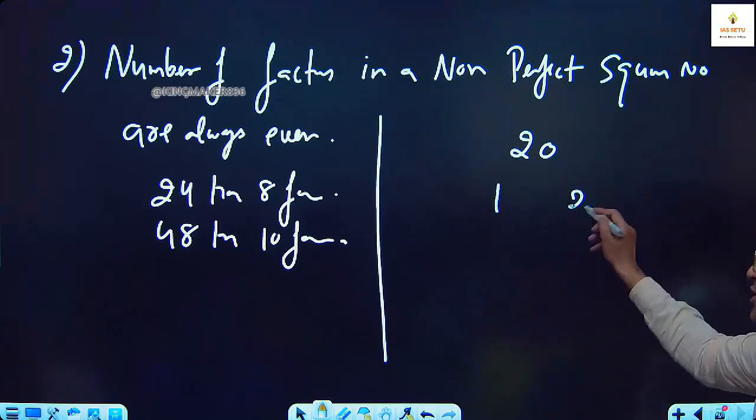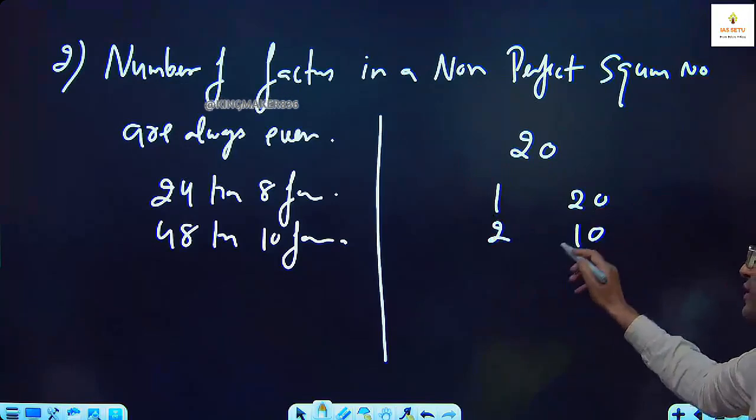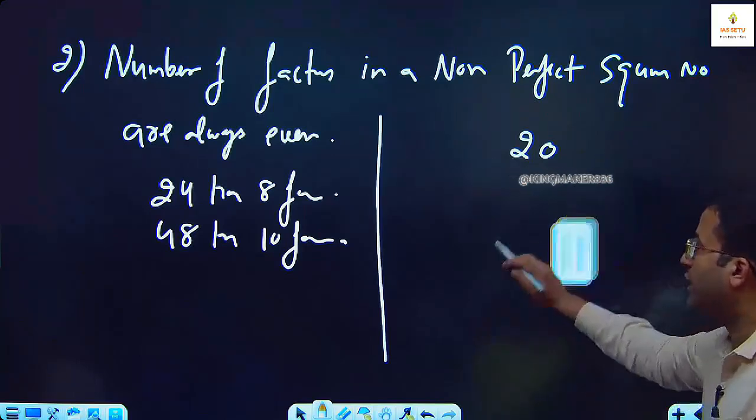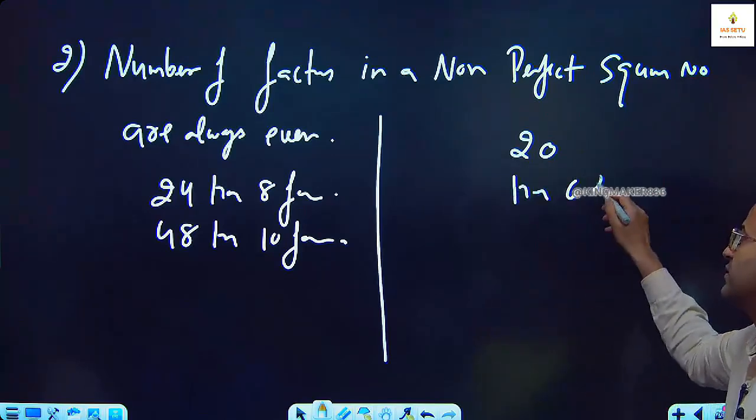1, 20, 2, 10, 4, 5. 20 has 6 factors because 20 is a non-perfect square number. ये किसी भी वैल्यू का स्क्वायर नहीं है. So here you write 20 has 6 factors.